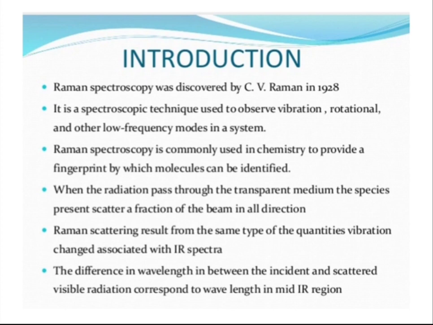The molecules or species present in the solution in the cuvette absorb some amount of light, and some will be scattered in all directions. So simply, a scattering of light is observed, and Raman scattering results from the same type of vibrational changes associated with IR spectra.